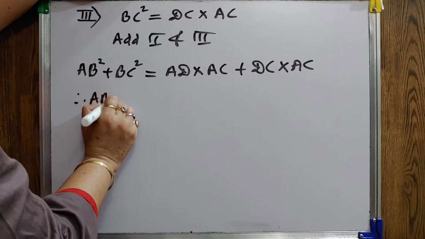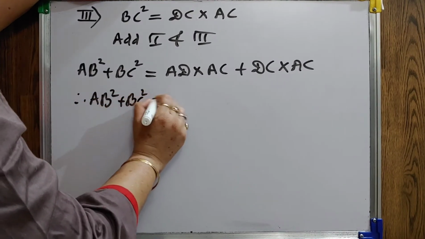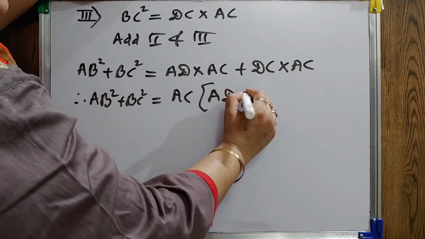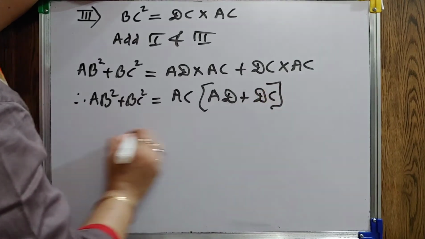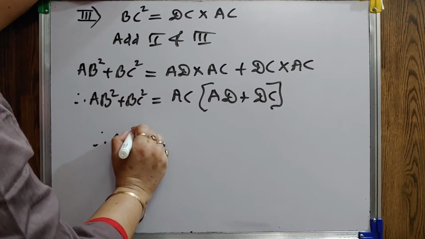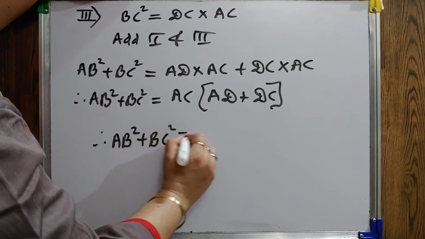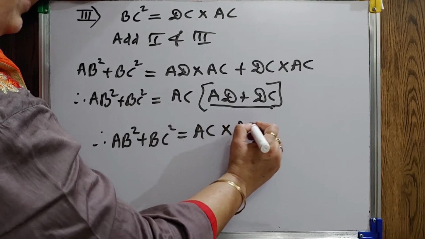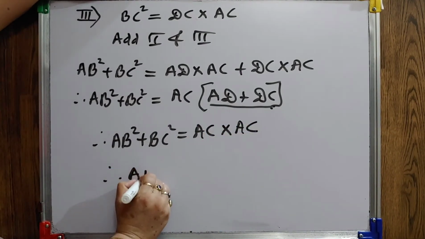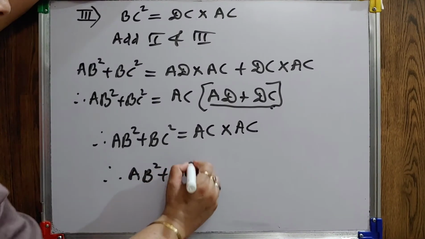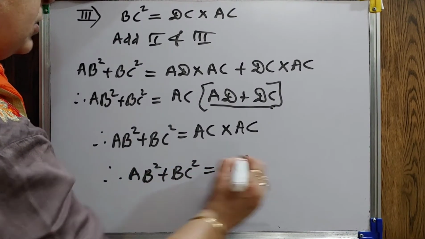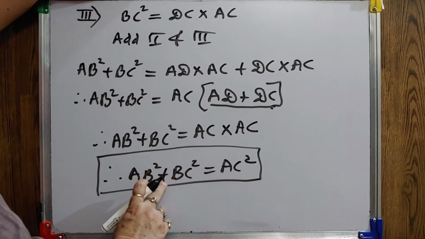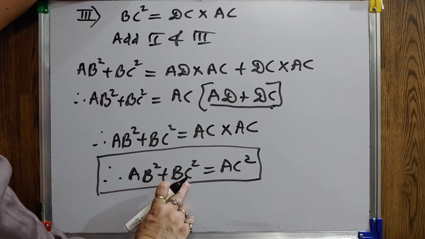Now when you concentrate on the RHS, AC is common in both. So when we take AC common, inside it will be AD plus DC. Now AB square plus BC square will be AC times that. When you look at the figure, AD plus DC will give you AC. So AB square plus BC square will give you AC square. This is our Pythagoras theorem, that square of hypotenuse is equal to sum of the squares of the remaining two sides.